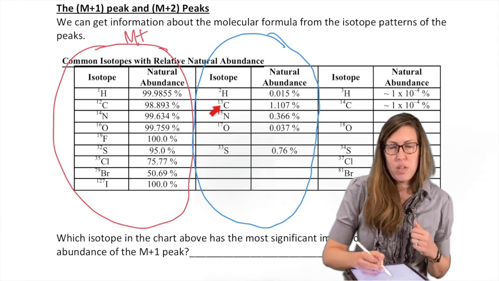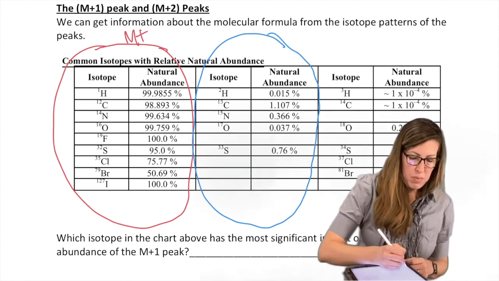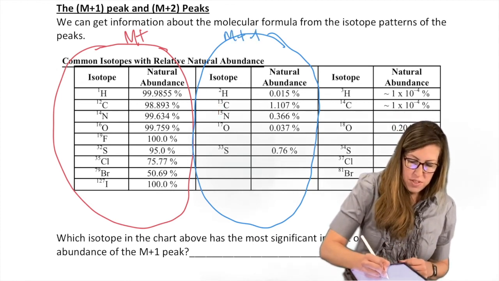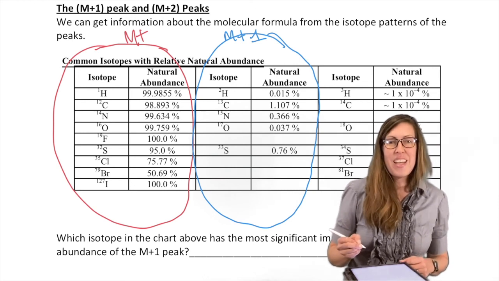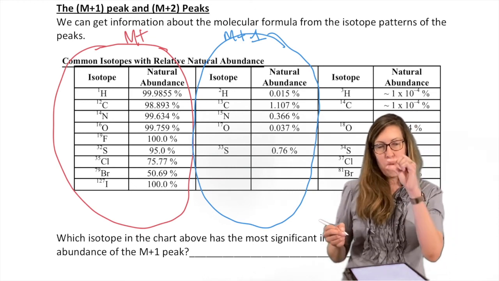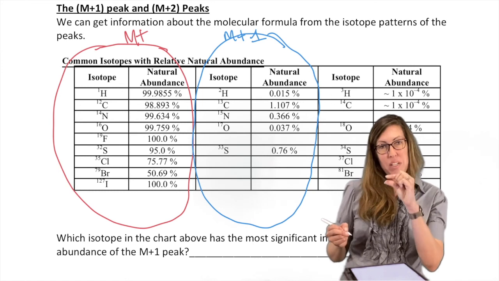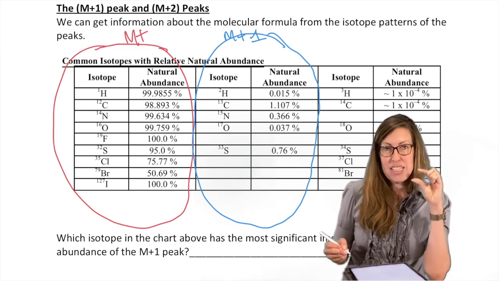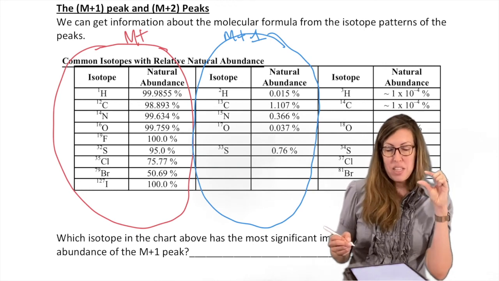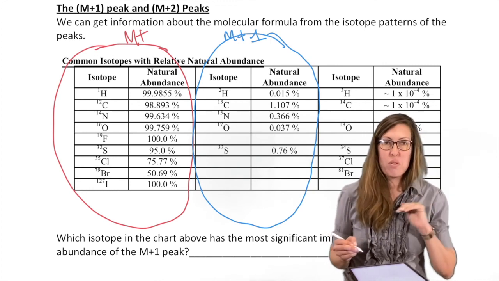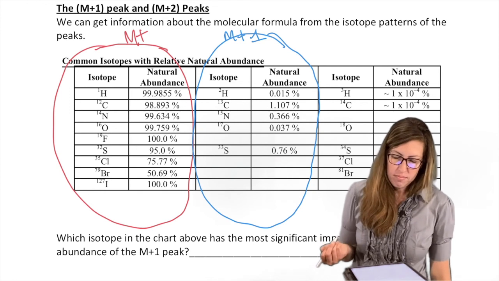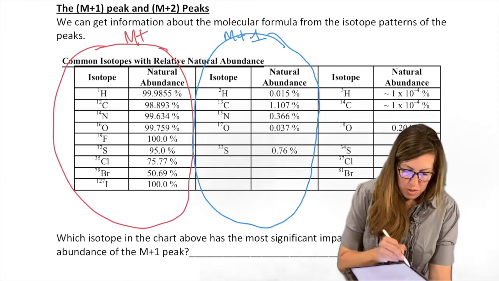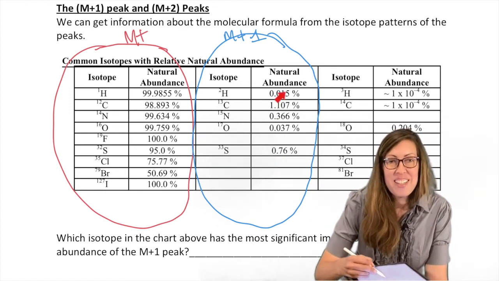There you go, you're +1, so M+1. It doesn't mean all of them are made with that, because that's statistically very unlikely, and if it did happen, it would be such a small peak in percent abundance that we don't pick it up. But a significant peak that we actually see means that one of the most abundant ones was replaced with a less abundant one. Which one? Most likely the one that's most abundant here.